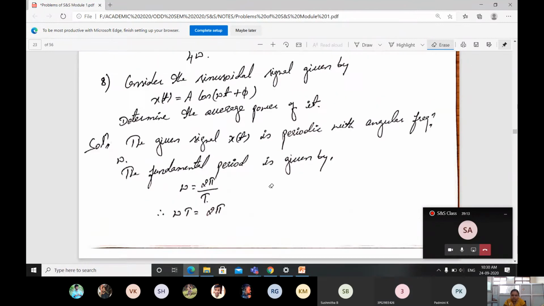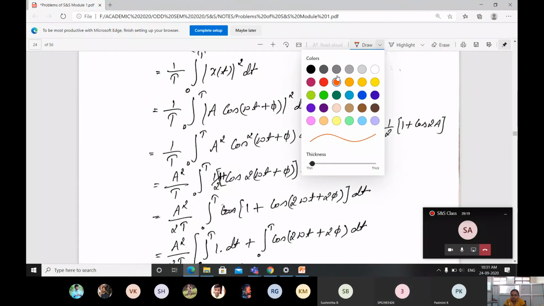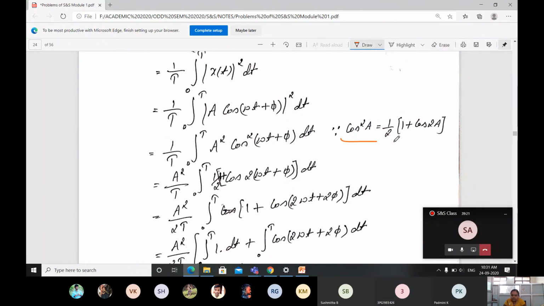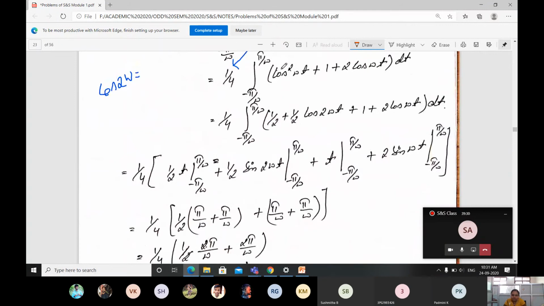Here I wrote the formula: cos square A is of what? 1 by 2, 1 plus cos 2 A. Here, instead of A, it is omega t.